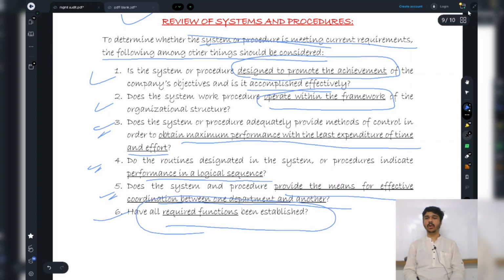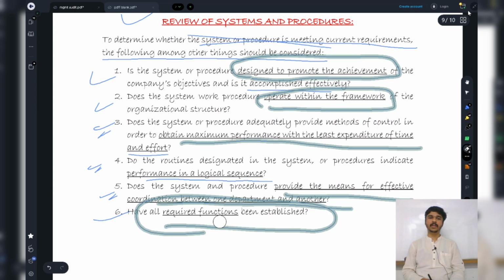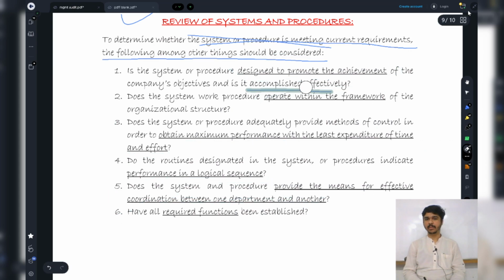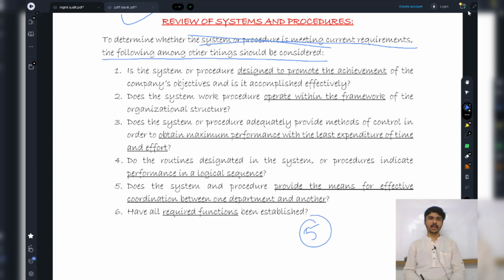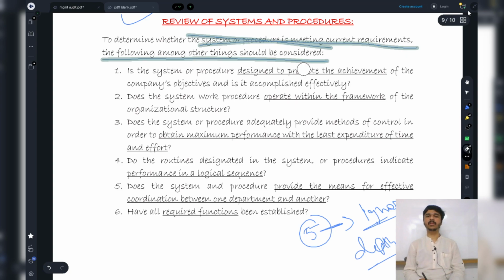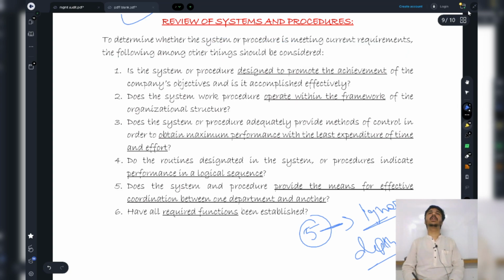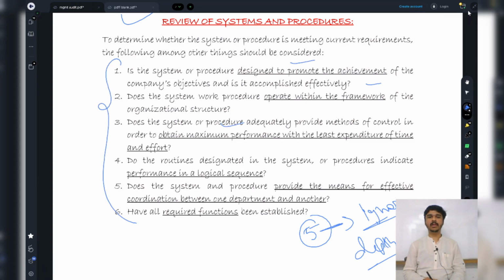So, sir, is there any shortcut to remember all these points? I would suggest you not to have any shortcut, because this chapter is barely going to come for 5 marks. Five marks we cannot ignore, but we cannot go into its depth either. So we need to cover it from a bird's eye view, and at the same time cover everything. I would suggest you just remember the majority of these keywords that have been underlined, and you will be done with this.